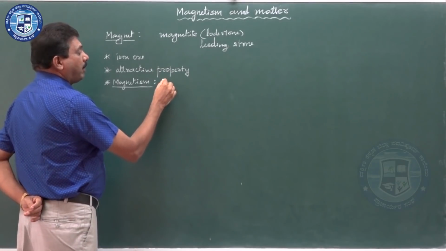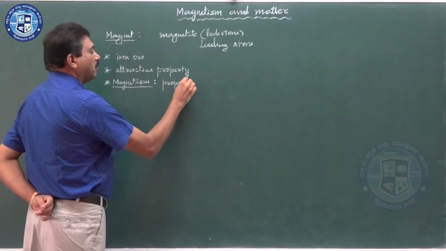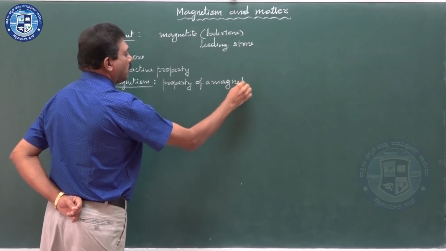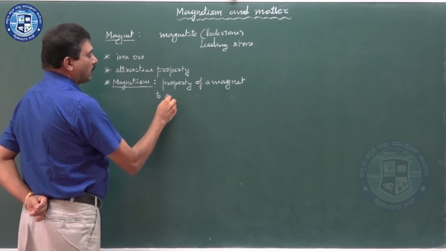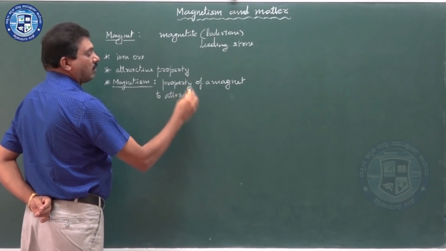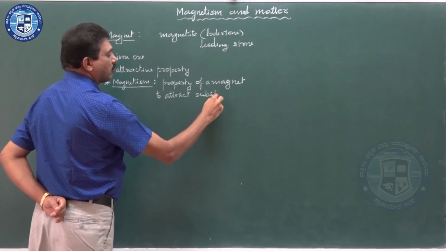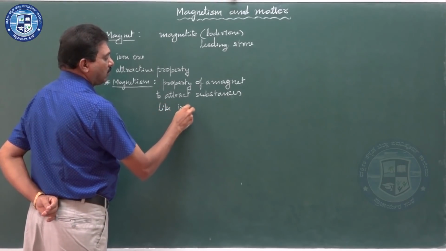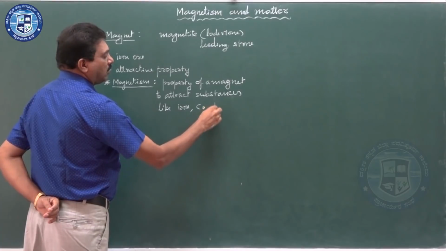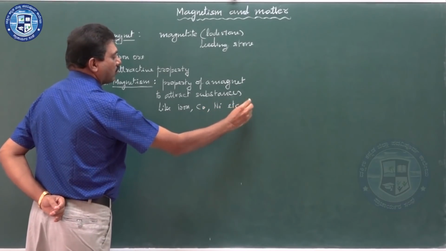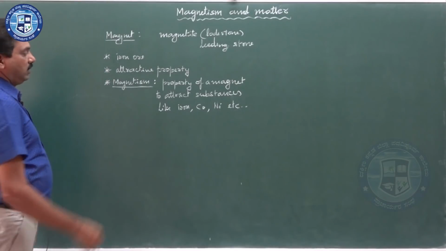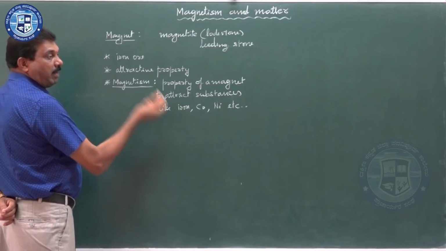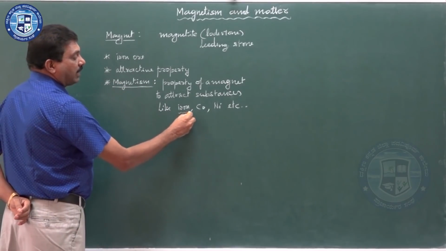Magnetism is a property of a magnet to attract substances like iron, cobalt, nickel, etc. This is the property called magnetism, and the substances which are attracted by the magnet are called magnetic substances.